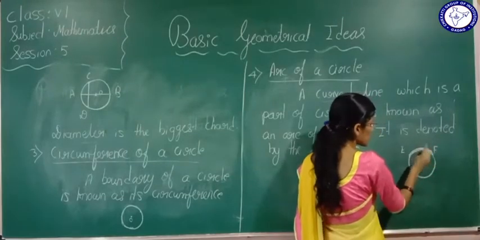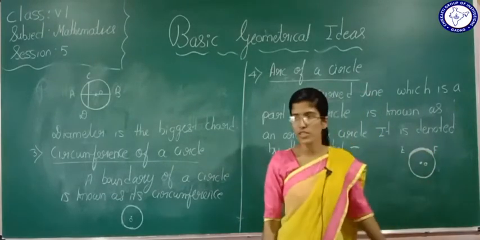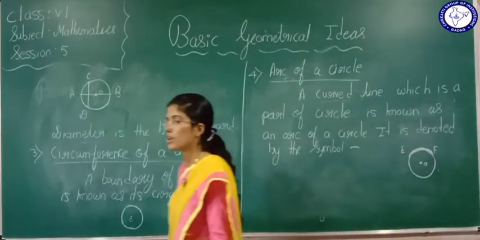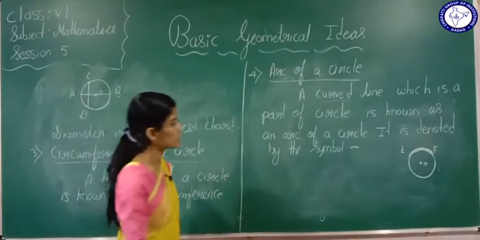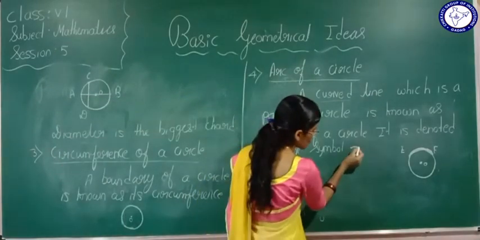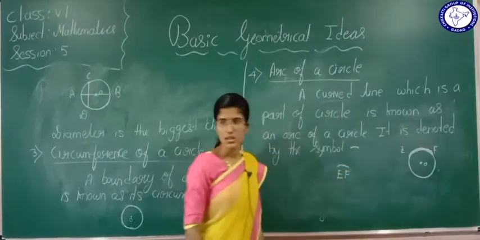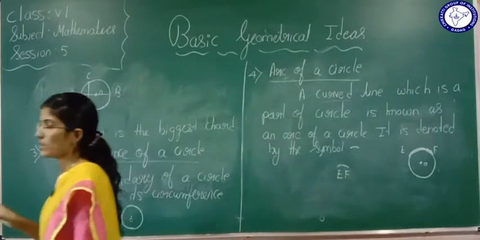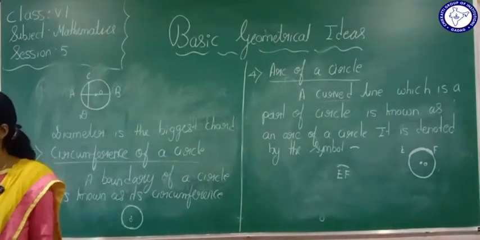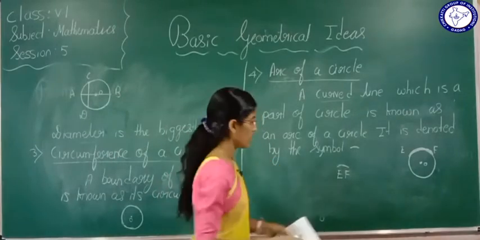EF is what? This EF is a curved line which is part of what? Which is a part of this circle. This is known as what? Arc of a circle. See how we are going to denote it? We are going to denote it with a symbol like this. Here EF is an arc. Is it understood? Arc means what? The curved line. It should be a part of a circle. That is nothing but an arc of a circle.